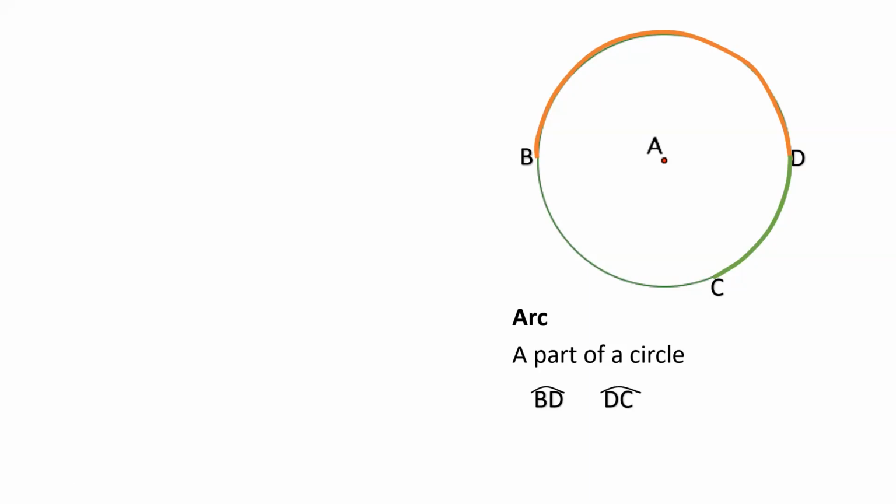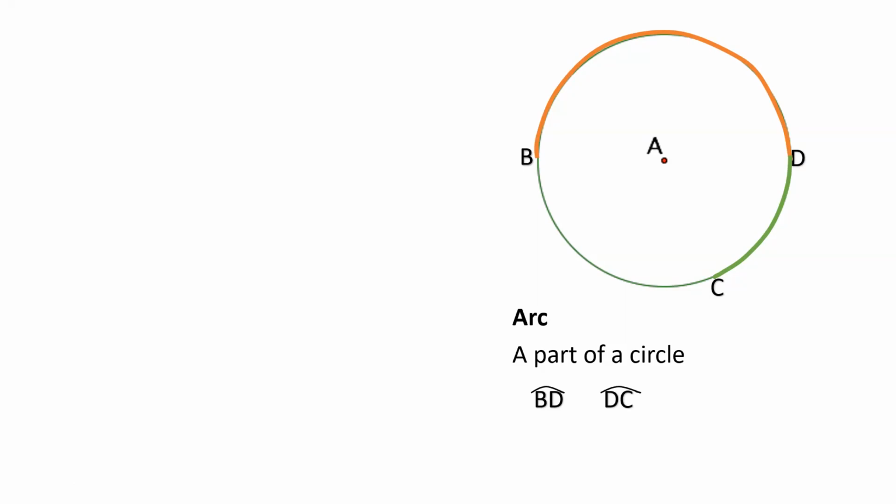Okay? And there are different kinds of arc. We have minor arc, major arc, at saka po semicircle. In this case, BD is a semicircle. Bakit po? That is equal to one half of the circle or 180 degrees. So BD is a semicircle.